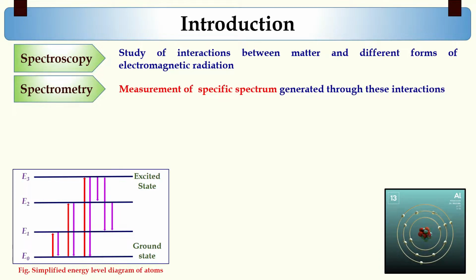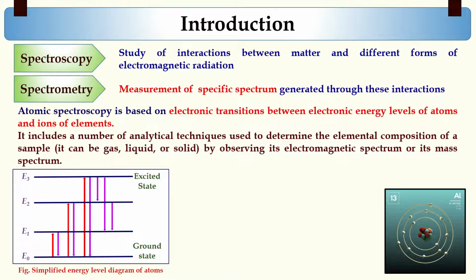When electrons remain in lower energy state in most stable arrangement, it is called the ground state. And when these electrons absorb energy, then they can travel to the higher energy orbital called the excited state. These electrons can again move to the lower energy orbital by emission of energy. So atomic spectroscopy is basically based on the electronic transitions between electronic energy levels of atoms and ions of elements.